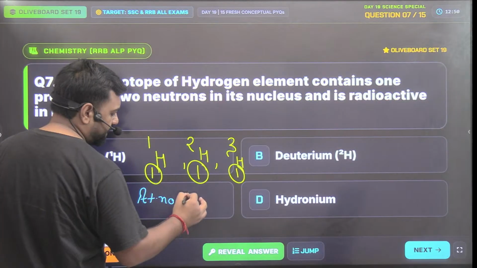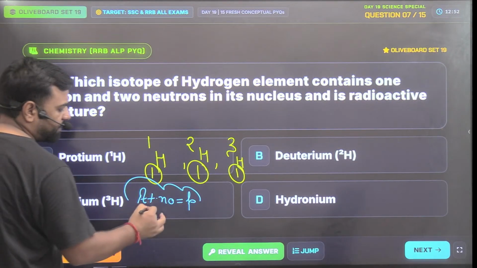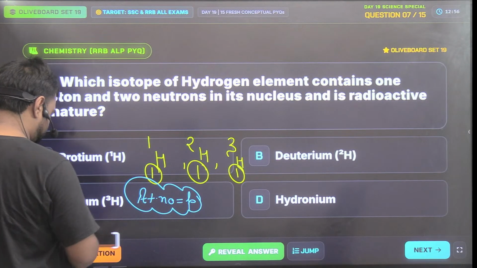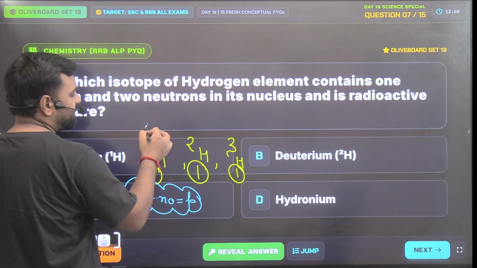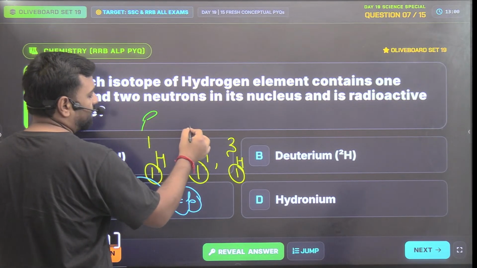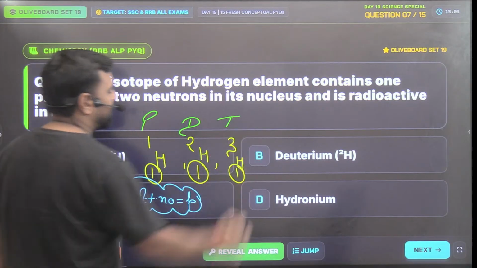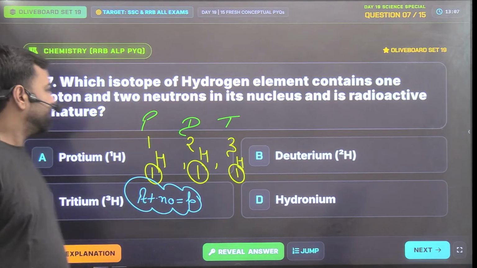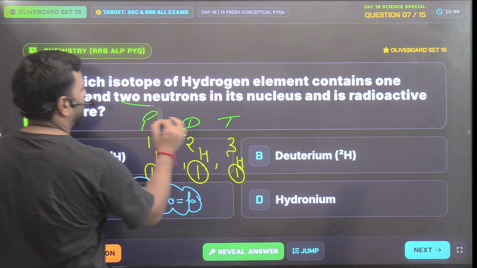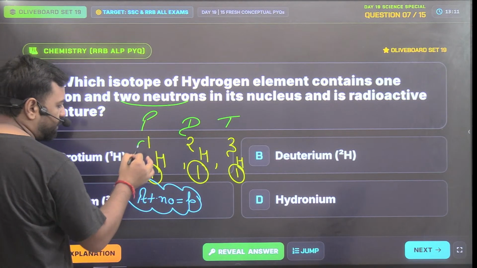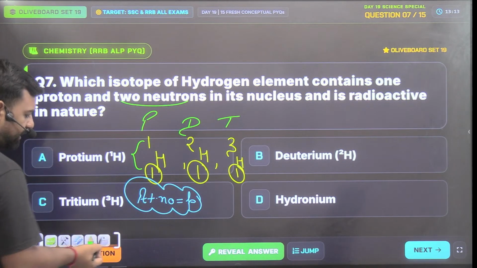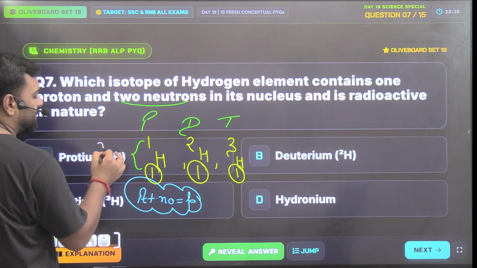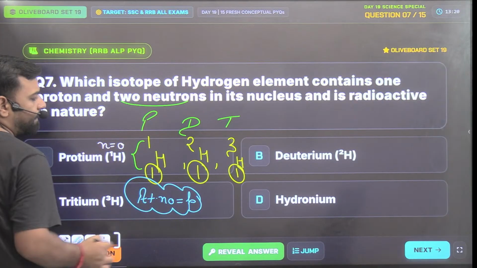So atomic number is always equal to the number of protons, which means whether it is protium or deuterium or tritium, in all the conditions, the number of protons are going to be same. The second point was it is going to have two neutrons. So guys, in order to calculate the neutrons, we can just subtract the mass number with the atomic number. So 1 minus 1 means the neutrons value is 0 here.